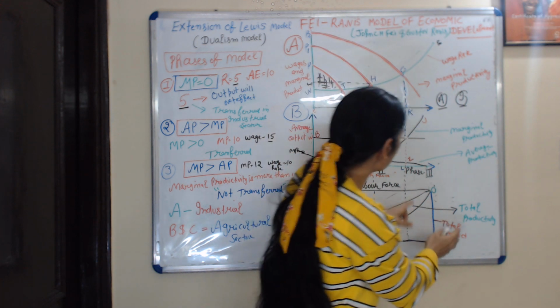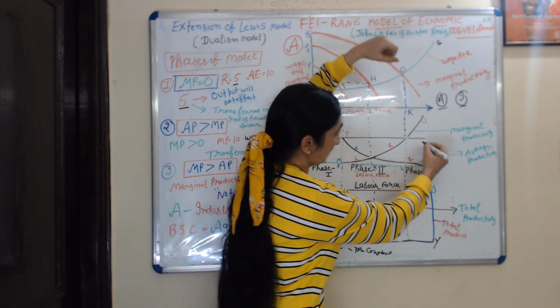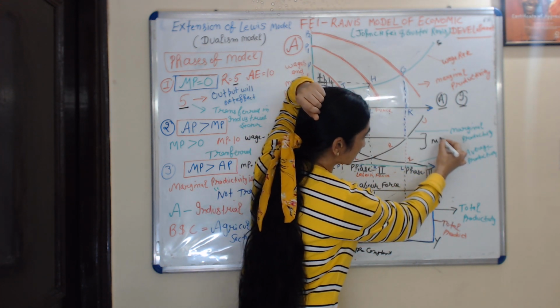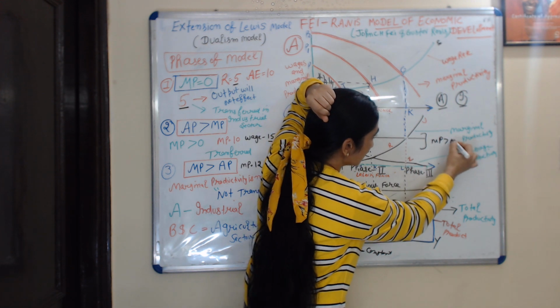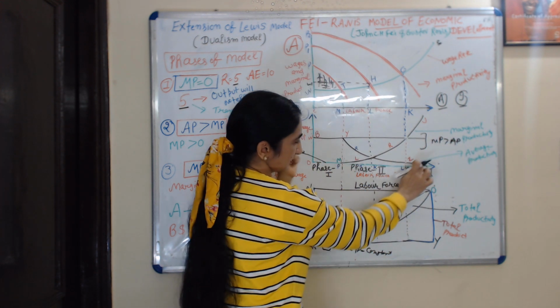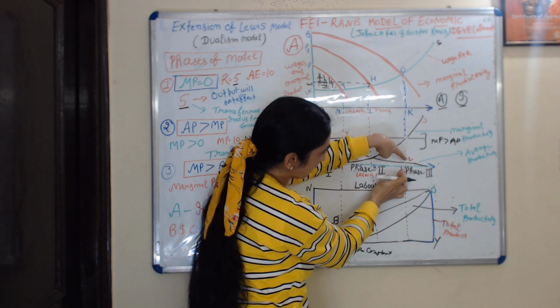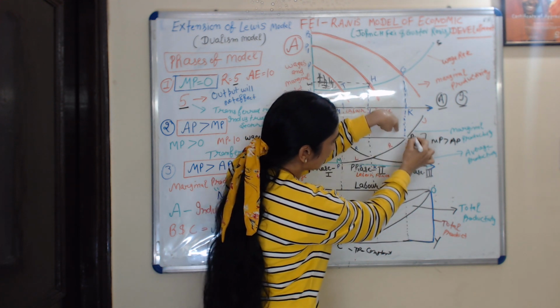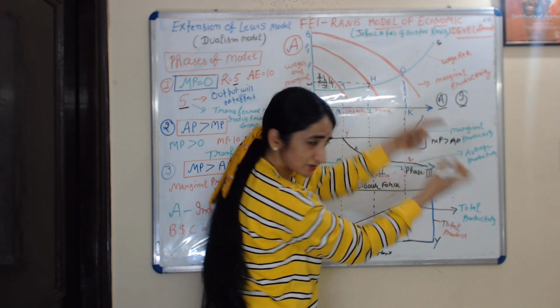We can see in the third phase that the marginal productivity of labor is more than their average productivity. This curve, LM, is average productivity, and this, PM, is marginal productivity.